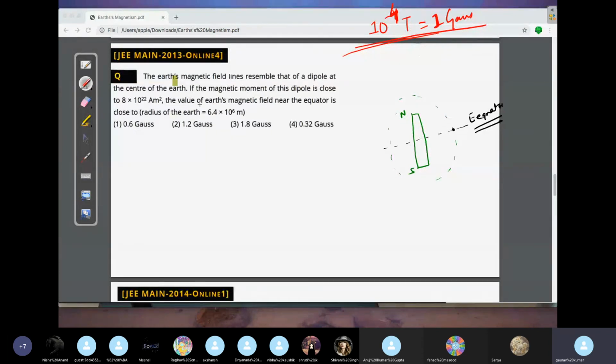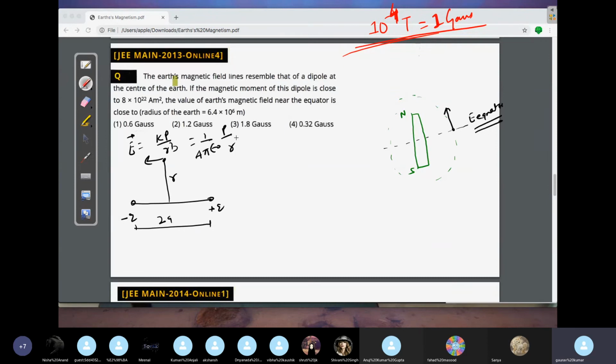So what is given is the magnetic moment. The value of the Earth's magnetic field near the equator, you have to calculate. So you know dipole moment for an electric dipole, if you remember. If you have minus q here, plus q here, the dipole moment is 2a times q. Here the electric field value comes out to be E equals kp by r cube, where r is very large. What is k? K is 1 by 4 pi epsilon naught, so E is 1 by 4 pi epsilon naught, p by r cube.